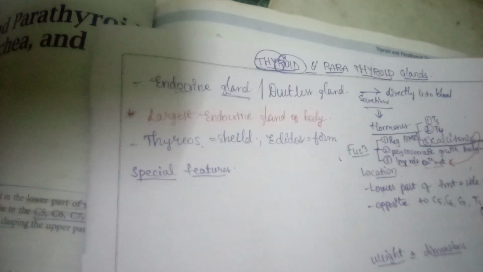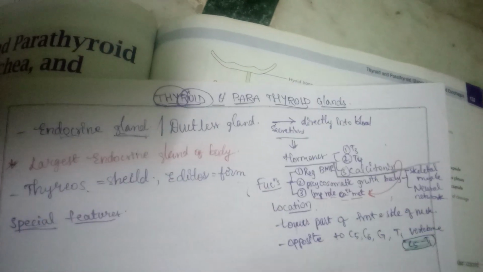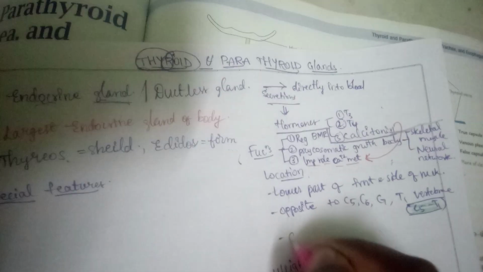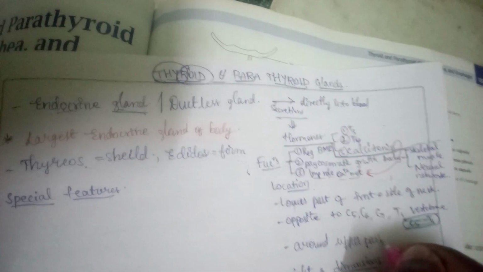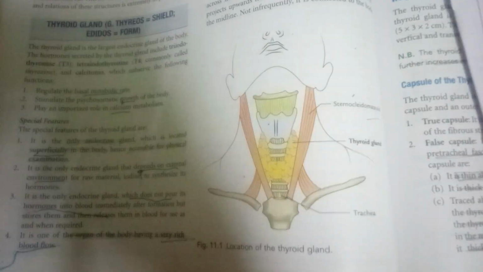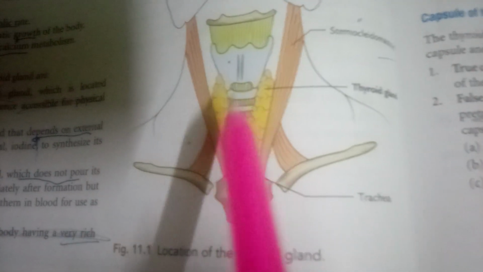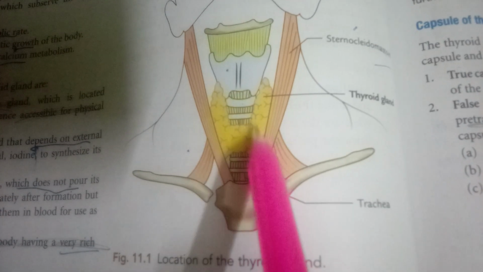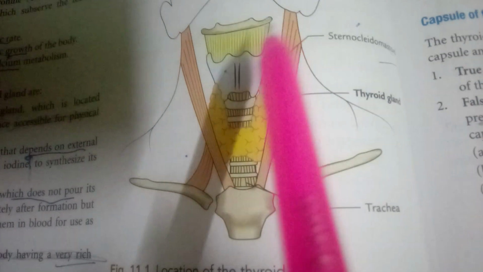Next is, it clasps the upper part of the trachea, around the upper part of trachea. Here is the location of thyroid gland, right? It is clasping the upper part of the trachea. Trachea starts from here and upper part of, yeah. So it is at the side of neck and lower part of neck, front of neck.